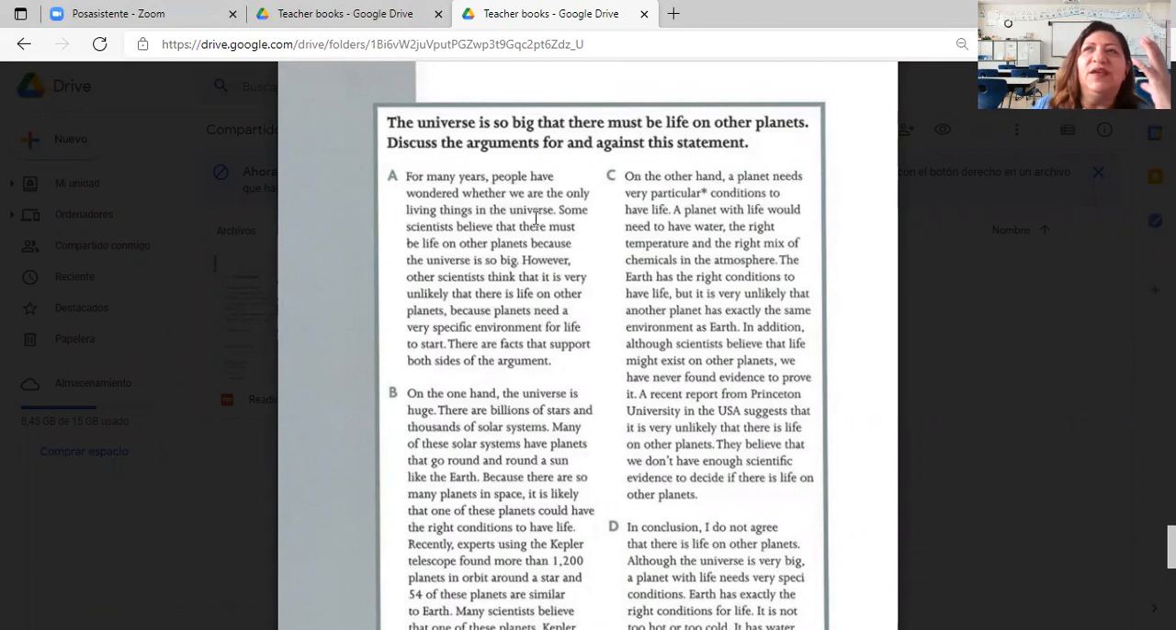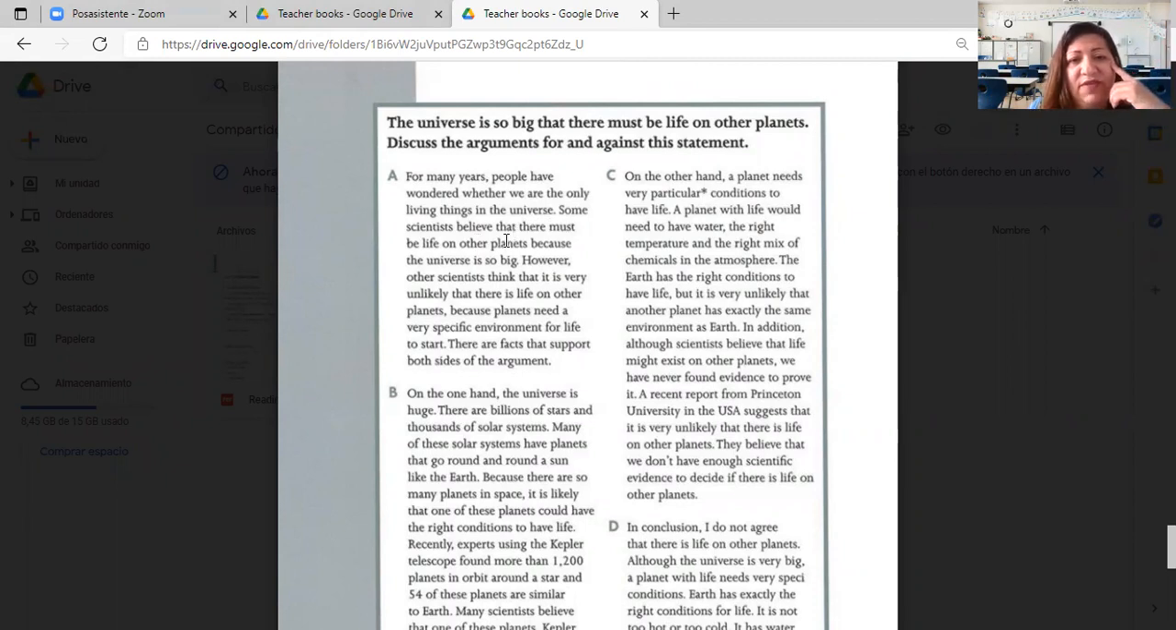Every time that we look at the stars, we put our eyes in the sky. I think from time to time that question comes to our mind. Could we be alone in this universe? Is it only us? What is out there? Okay, that's curiosity. That is valid. That is human. We are curious, right?